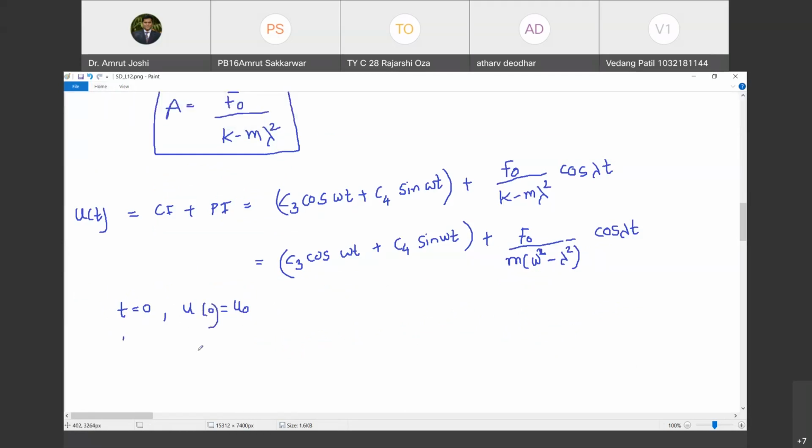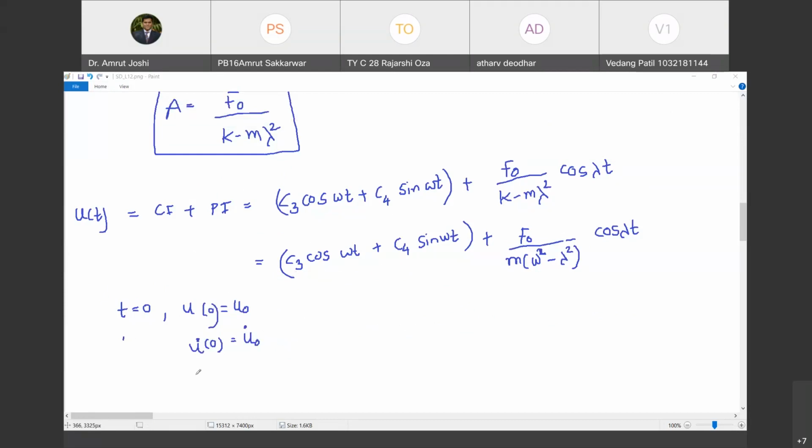And u dot of 0, the initial velocity, is u0 dot. Do you agree with me? Yes, sir.